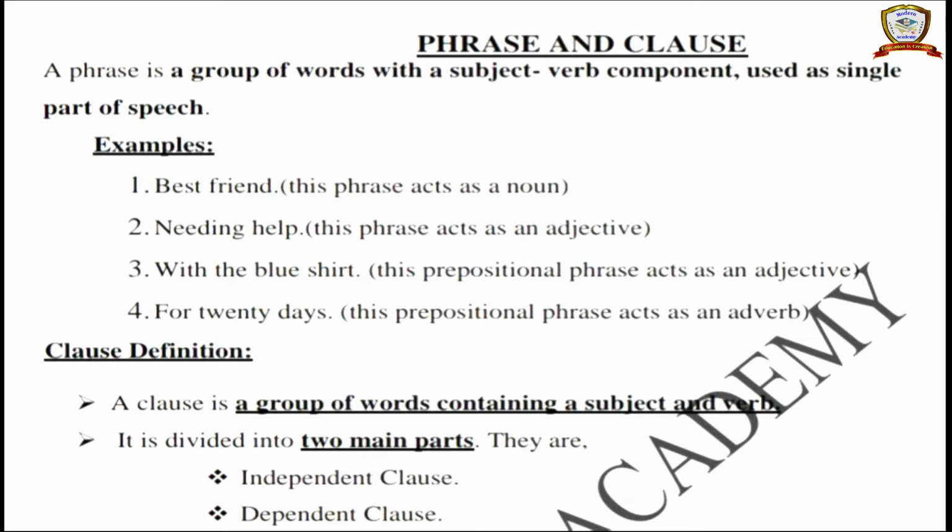Okay, so this phrase acts as a noun. Phrase means it does not act as a subject. It acts in many parts. For example, see the second one, needing help. Needing help is a phrase, but it acts as an adjective. Next, with the blue shirt. This is a phrase only, but it acts as an adjective. Okay. Next, for 20 years.